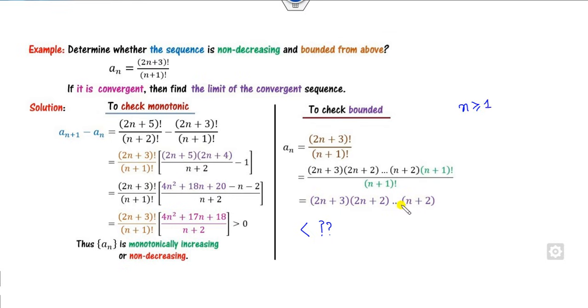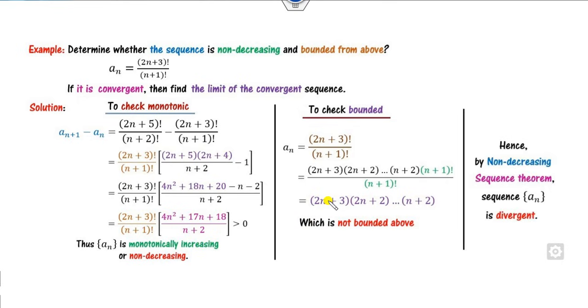You can't say that, because if you take n is 7, then you will get some number. If you get n is 8, then you get a different number which is not less than this number. So what is the meaning of that? If it is not less than, it is not bounded above. So once one property is not satisfied, therefore the sequence is not convergent. So that means it is a divergent sequence.